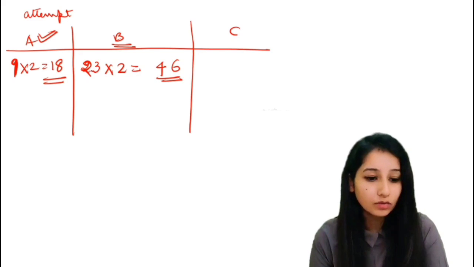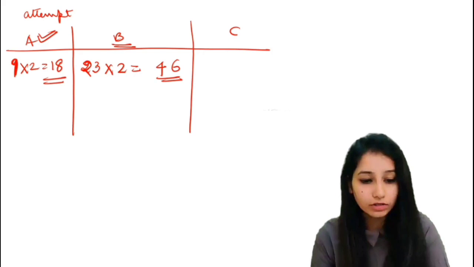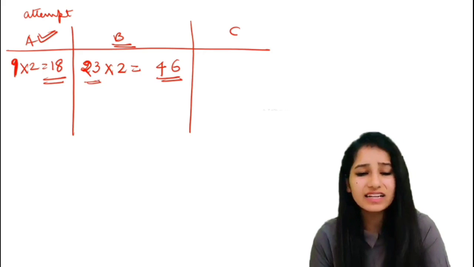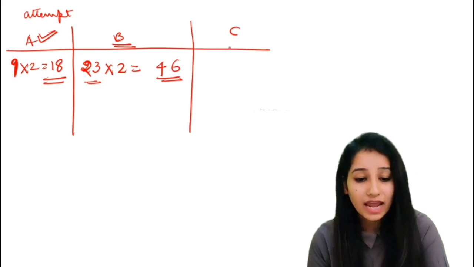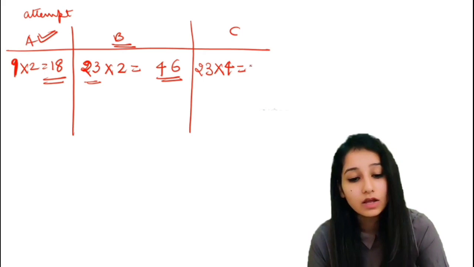You can go 1 or 2 on and off. Like if you have attempted 21 in this, you can attempt 11 in this. You can go on and off for this. But out of 50 questions, you can easily attempt 23 questions. And then for the C section, I would once again suggest 23 questions. That will make 92.